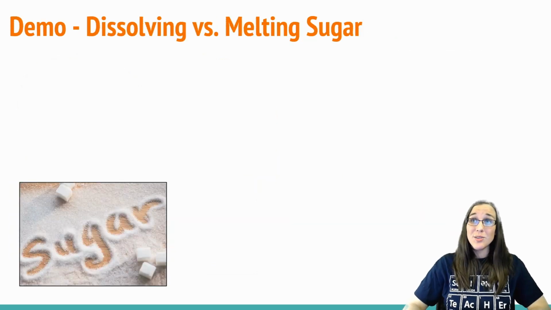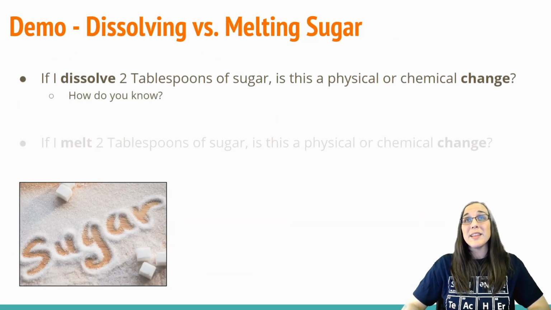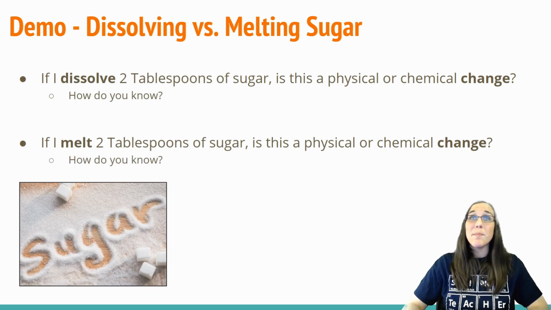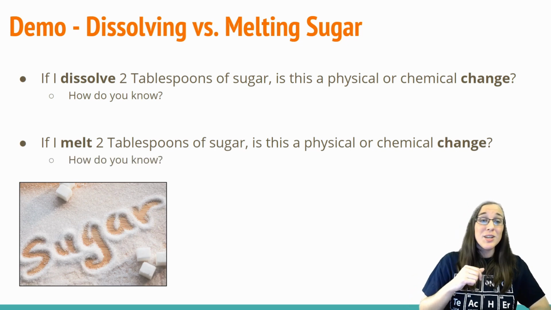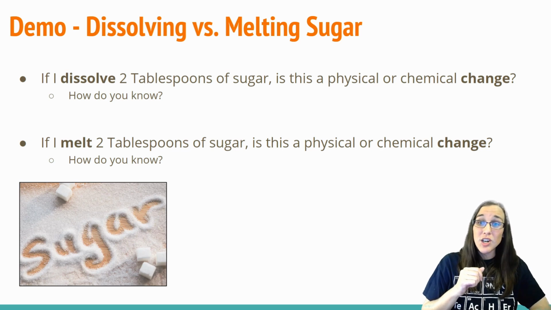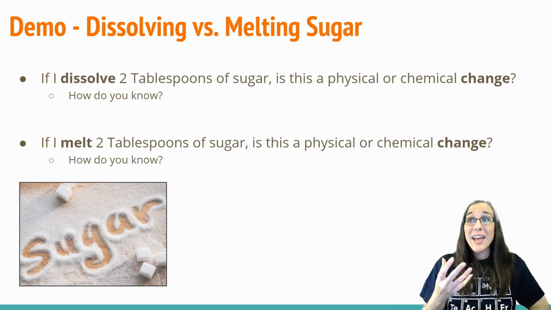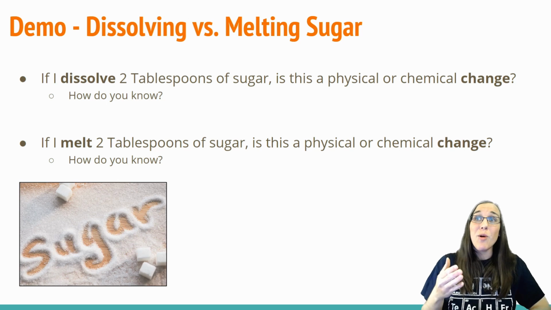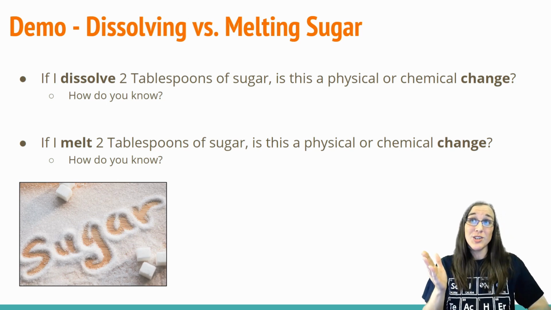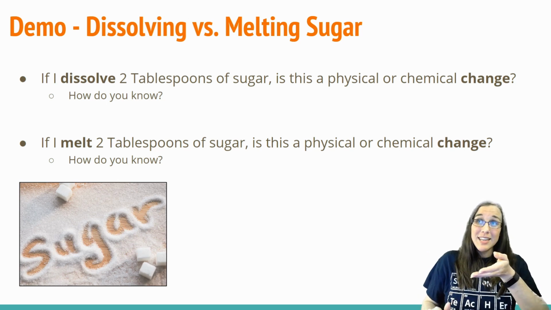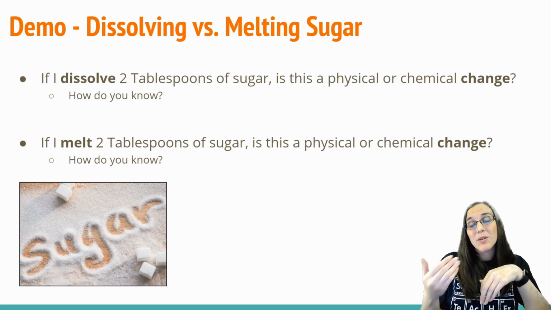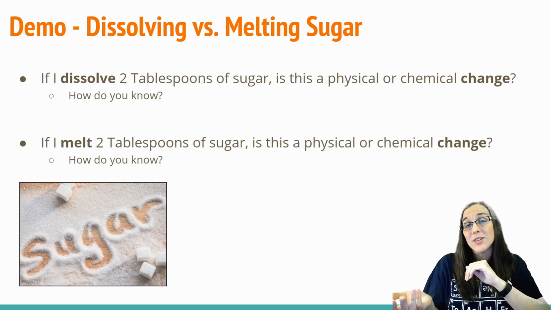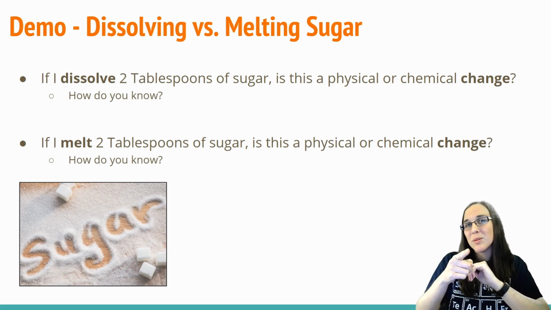So, I would also like to demonstrate the difference between the chemical and physical change by dissolving and melting sugar. We're going to do this in my kitchen. We're going to take 2 tablespoons of sugar and dissolve that in some water. And I want you to think, is that chemical or physical? We're also going to take 2 tablespoons of sugar and melt it in a pan, and we're going to see if that's chemical or physical as well. So think about that, and in the meantime, I'll meet you in my kitchen.